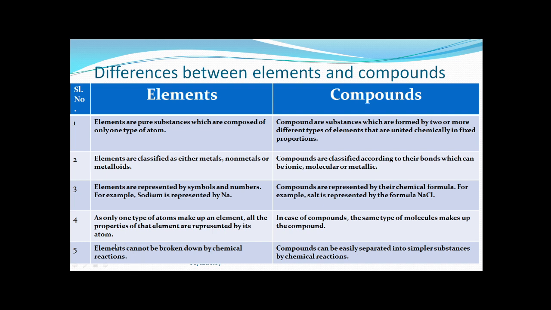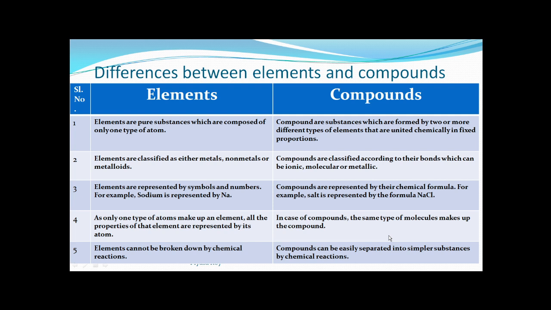See, elements cannot be broken down by chemical reactions, as elements have only one kind of atom, one kind of particle, so they cannot be broken down by chemical reactions. Whereas compounds can easily be separated into simpler substances by chemical reactions. As chemical bonds are there in the compound and they have two or more types of elements, the elements can be separated.